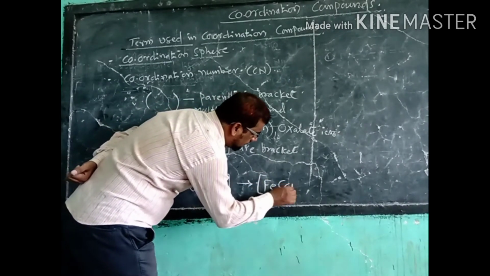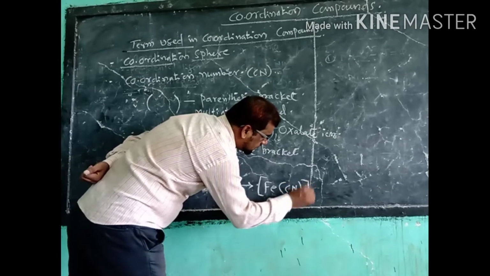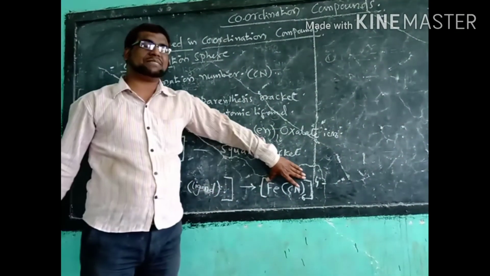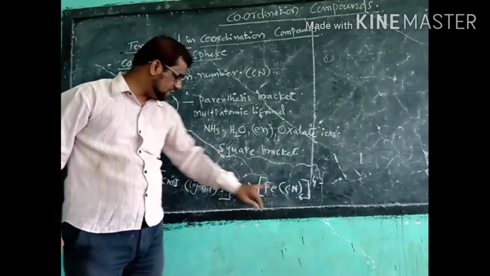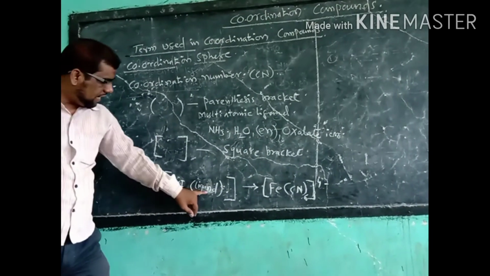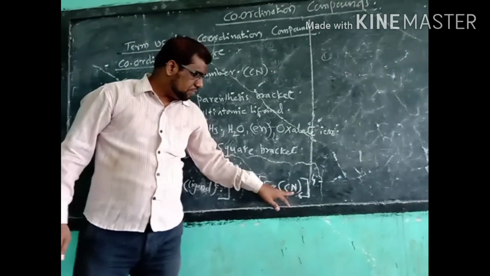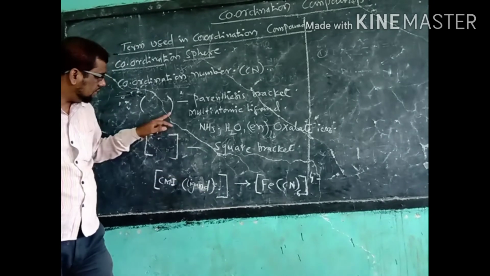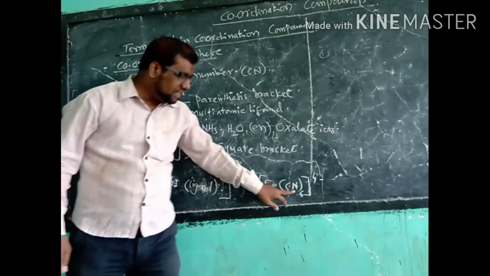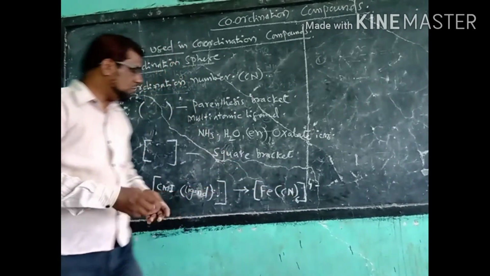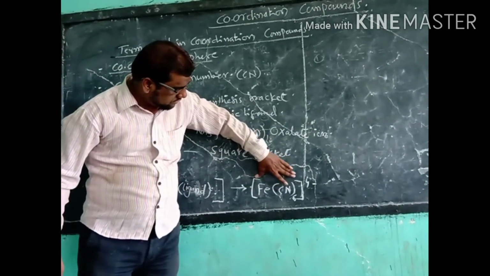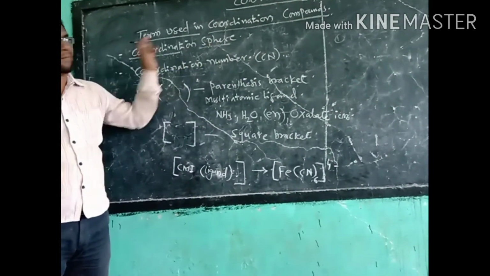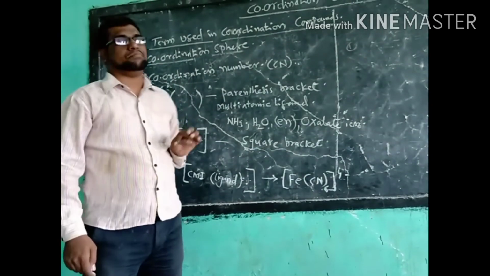For writing such a bracket, we can also discuss an example, that is [Fe(CN)6]4-. That is the coordination sphere. In this, the first atom is the central metal ion, and the molecules written in the parenthesis bracket are the ligands. So the whole bracket is closed. Such a bracket is known as the coordination sphere.